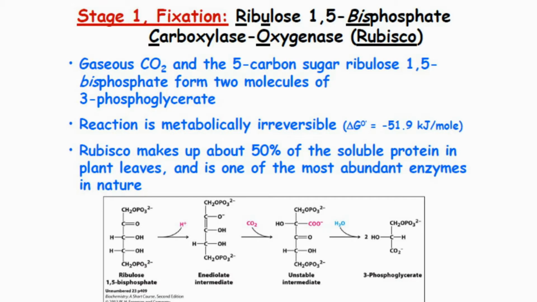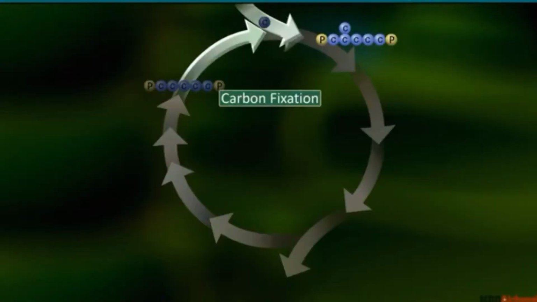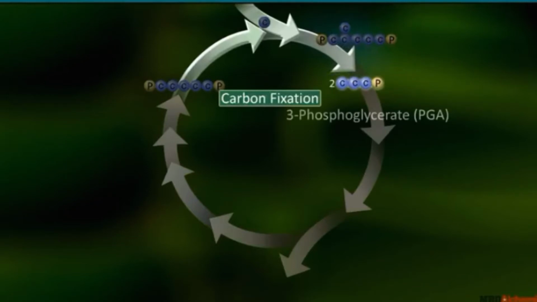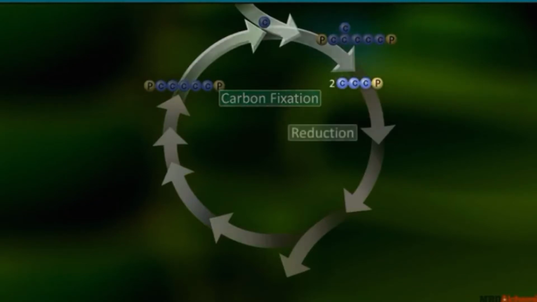Rubisco combines ribulose 1,5-diphosphate with carbon dioxide to form two 3-carbon compounds. In ribulose 1,5-diphosphate there are 5 carbon atoms; 1 carbon comes in, it becomes 6 carbons, and the 6-carbon compound is an intermediate which is highly unstable and has not yet been isolated or identified. It splits into two 3-carbon compounds, phosphoglyceric acid or 3-phosphoglycerate. 3-phosphoglycerate is the first stable compound in the Calvin cycle, so this is known as the C3 cycle.